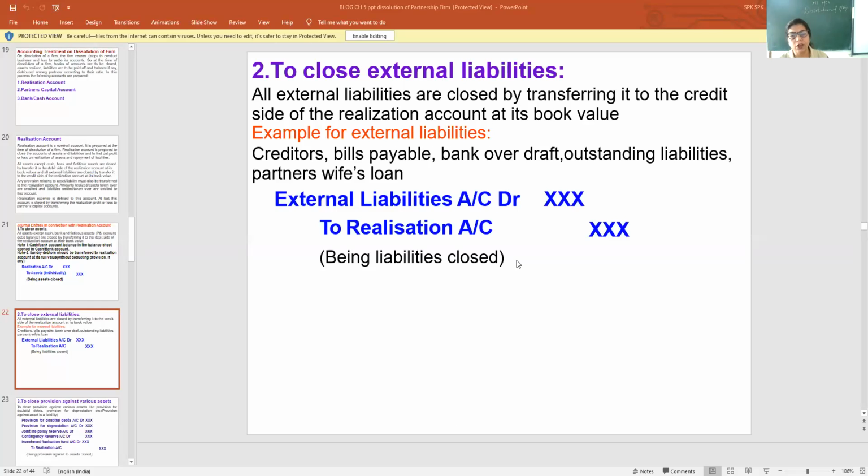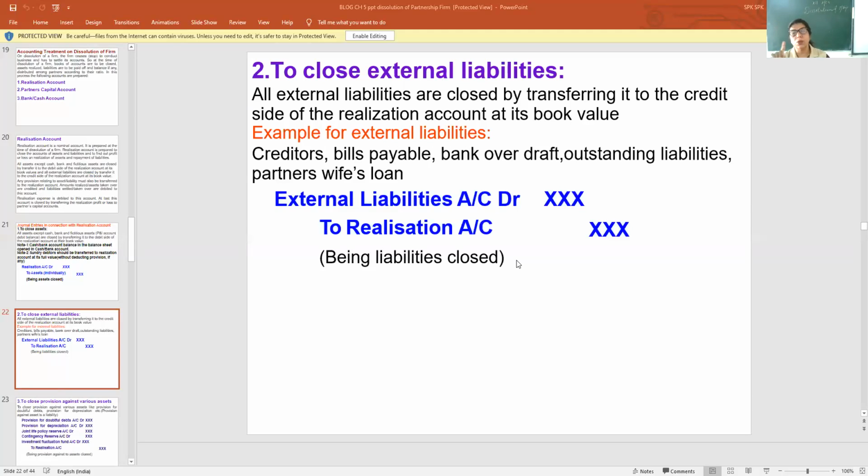What is the meaning of external liabilities? Yes, the liabilities which we have to pay to others, to outsiders. Okay, so creditors, bills payable, bank overdraft, outstanding liabilities, unearned income, partner's wife's loan, brother's loan, sister's loan, all are outsiders.